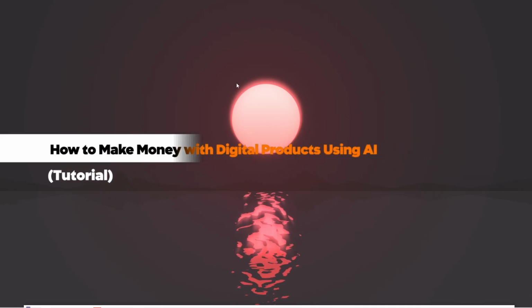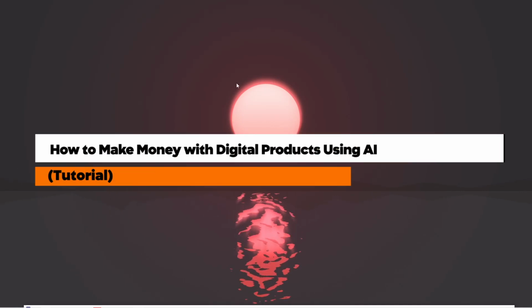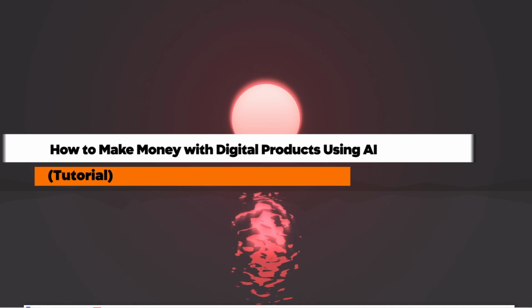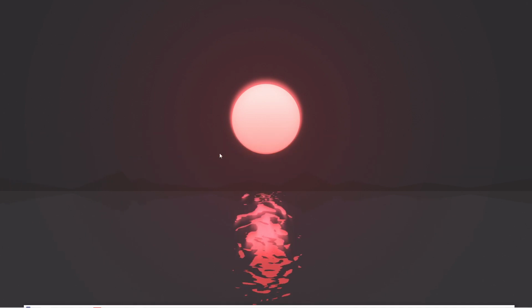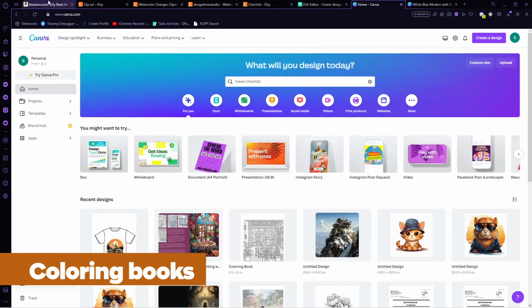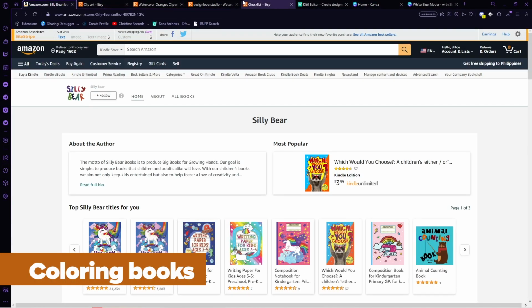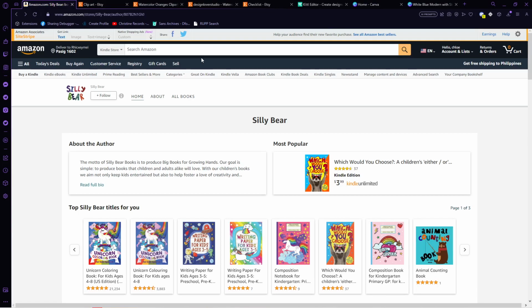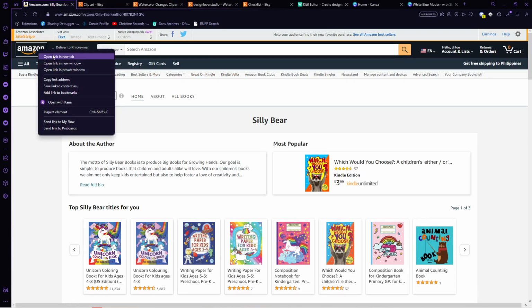How to make money with digital products using AI tutorial. So go ahead and open your browser in your device. Now, one of the top digital products that you can do using AI tools is coloring books. There are many coloring pages that you can sell in the market. You can sell in Etsy, you can sell in Amazon KDP, and in any other platforms.